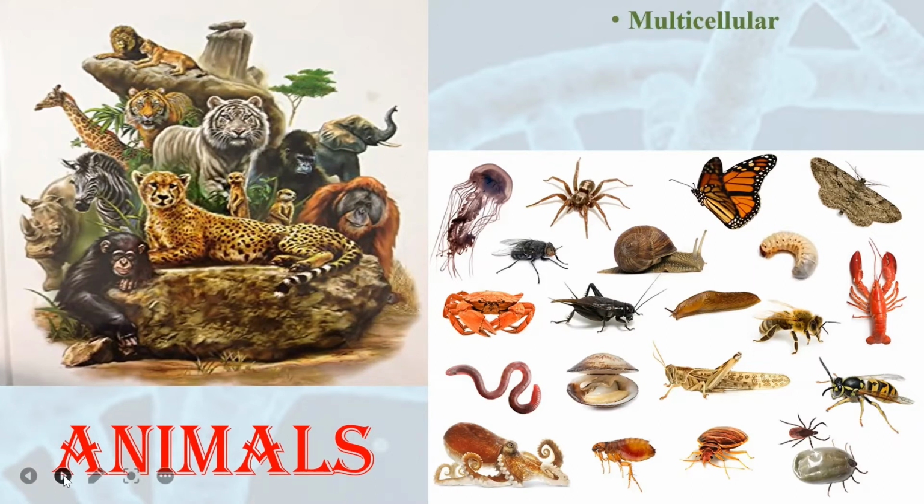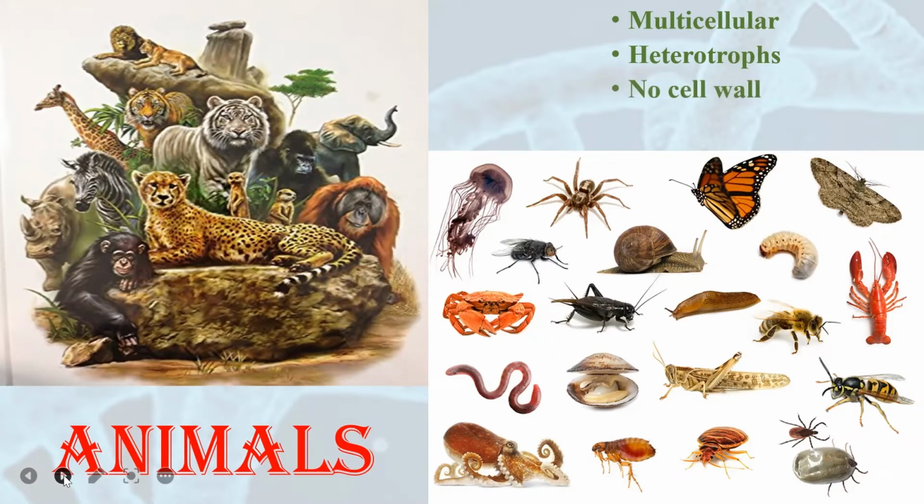Animals are multicellular organisms. Animals are heterotrophs. Heterotrophs means they do not prepare their own food like plants. Plants are known as autotrophs. That means they can prepare their own food using sunlight by the process of photosynthesis. But yes, animals cannot prepare their own food. So from where do they get their food? They get their food from the plants.